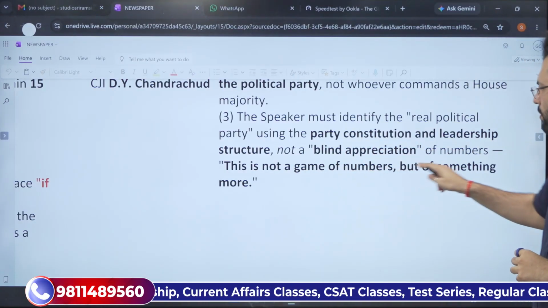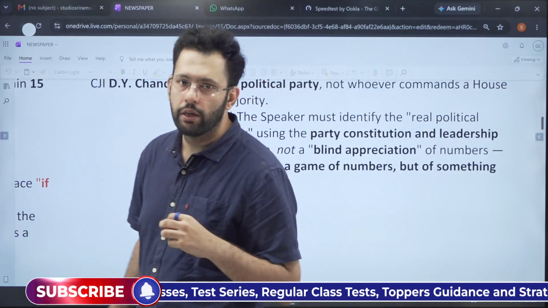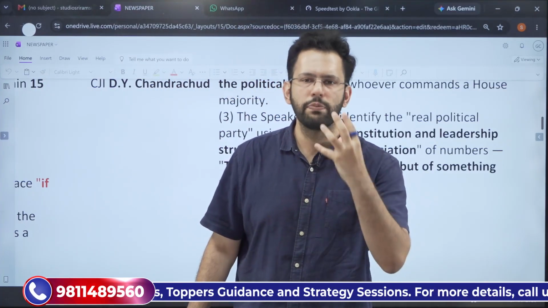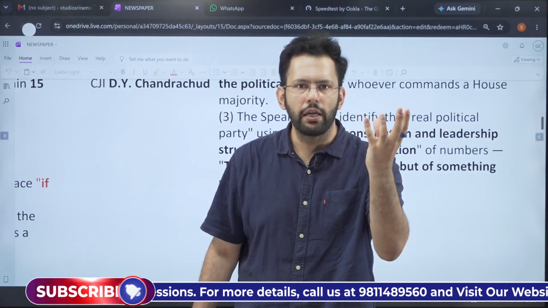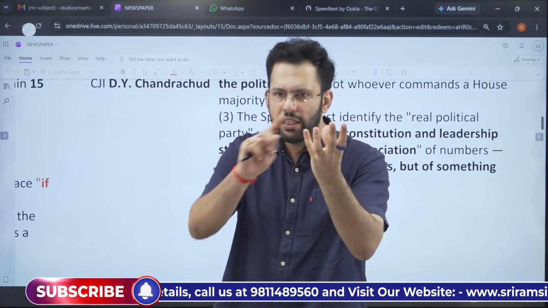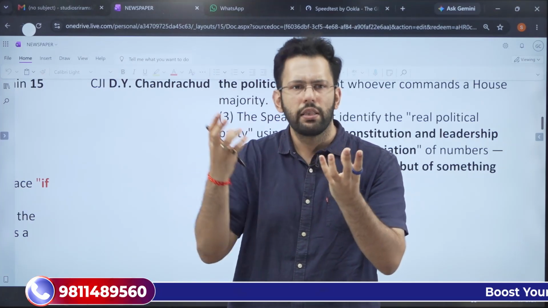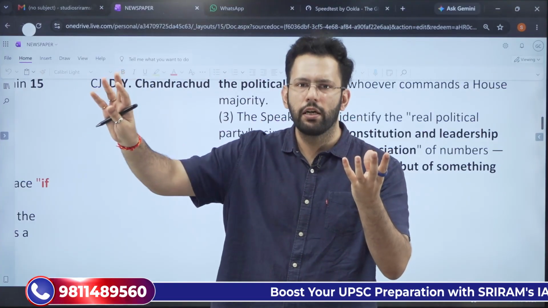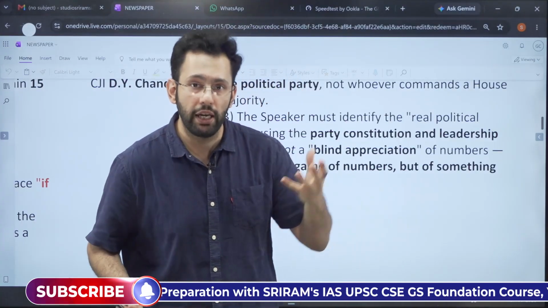This is not a game of numbers, but something more. This is what D.Y. Chandrachud had said in the judgment. He said that it is the responsibility of the speaker to identify which is the original party and then decide whether this merger should be allowed or not. It is not just mere that there is a political party and they will give the decision that 2/3 members have decided. But these are just Supreme Court findings and this is not followed in reality.